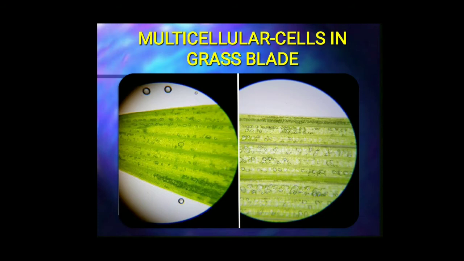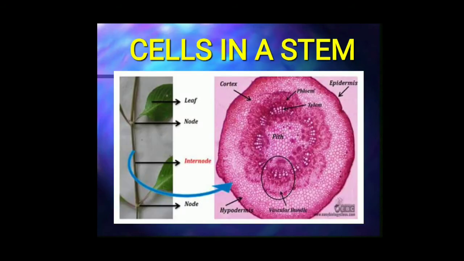under the microscope, you can observe a number of cells which are similar in their shape and structure. By performing an activity of observing a transverse section of a Tridax stem, Tridax is a small grass plant.